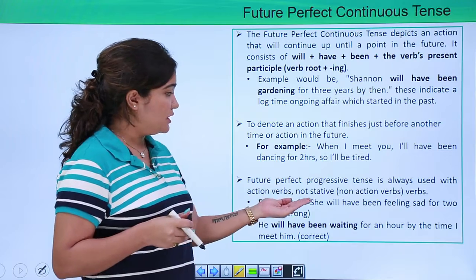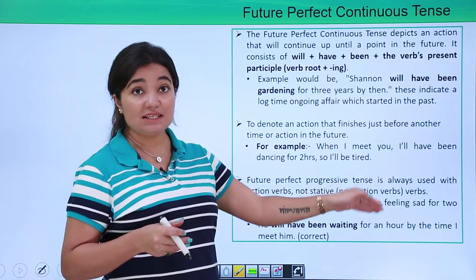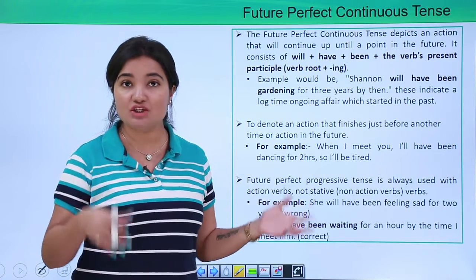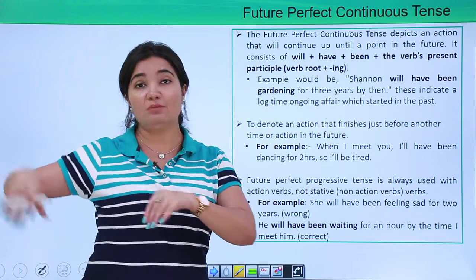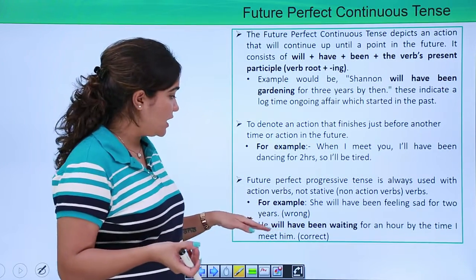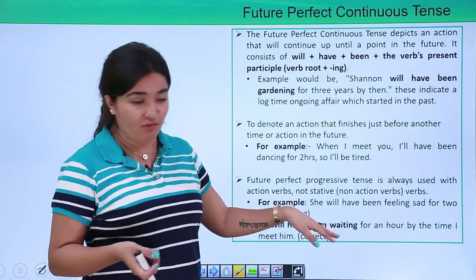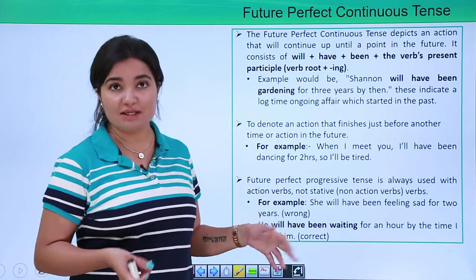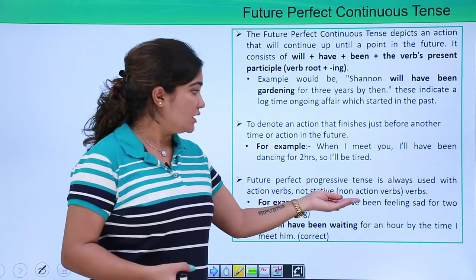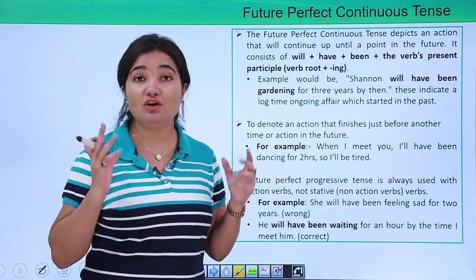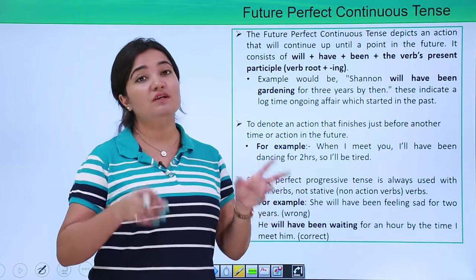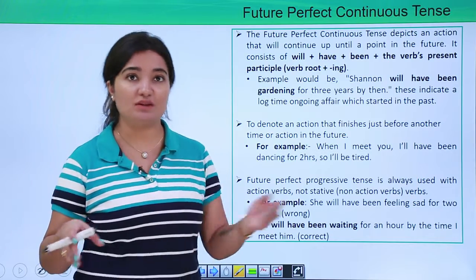So look at an example. She will have been feeling sad for 2 years. So it is wrong. It's not right, because feeling sad is not an action verb, right? He will have been waiting for an hour by the time I meet him. This is right, because waiting is an action verb, whereas feeling sad is a non-stative, non-action verb. So we cannot use the future perfect continuous form of tense with that.